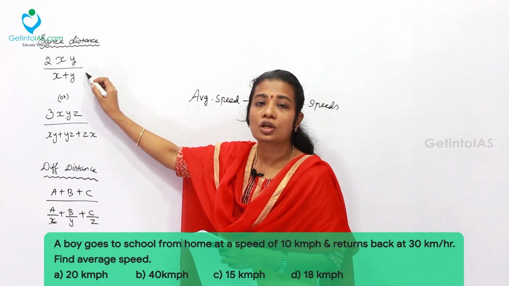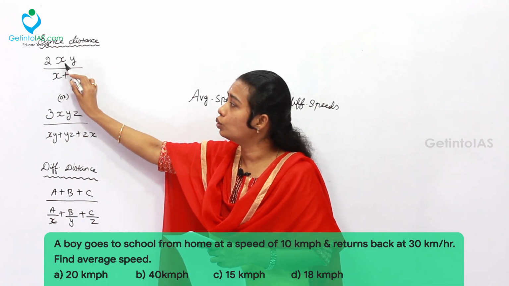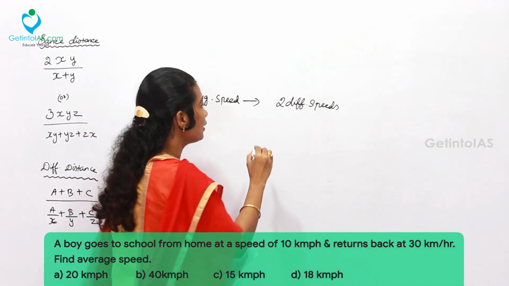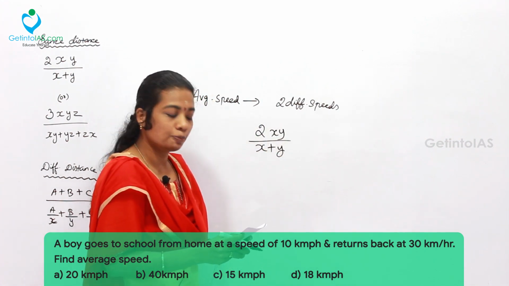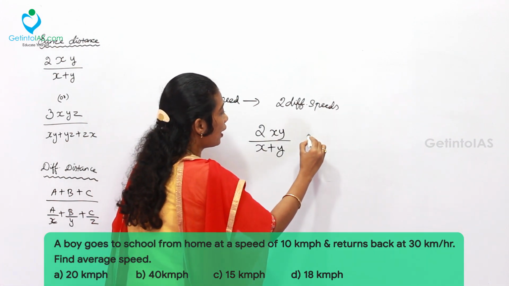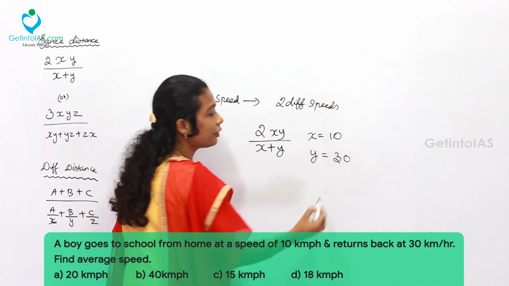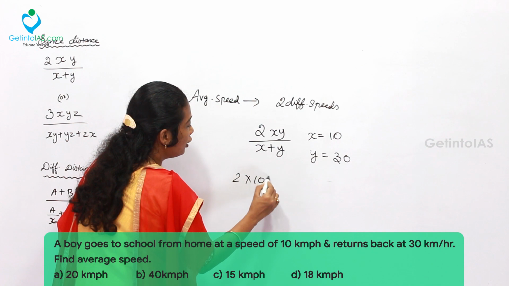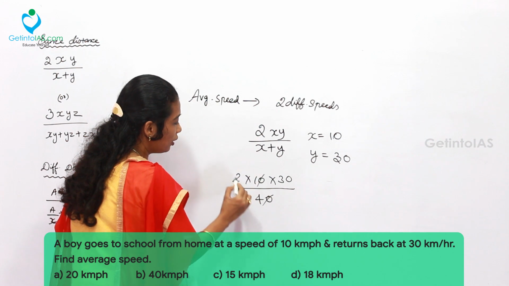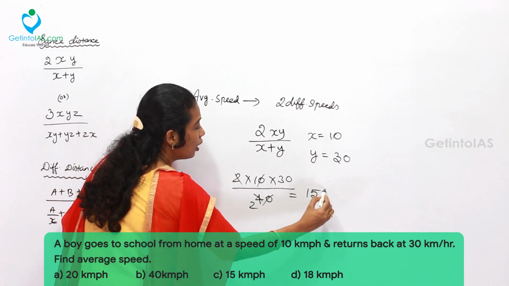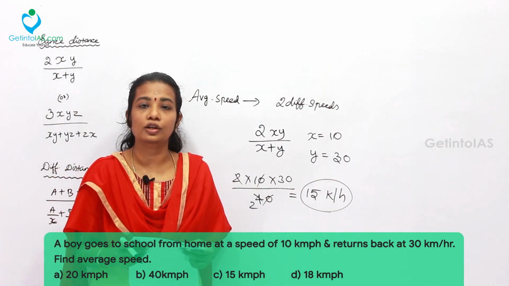So directly you can use the formula for 2 different speeds and the same distance, 2xy by x plus y, where x and y are different speeds. For x I substitute 10 km per hour, for y I substitute 30 km per hour. So the result is 2 into 10 into 30 by 10 plus 30, which is 40. Cancelling, finally I got 15 km per hour, which is the average speed of this journey, given in option C.